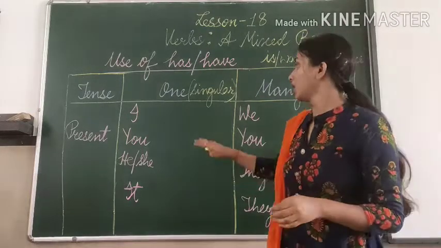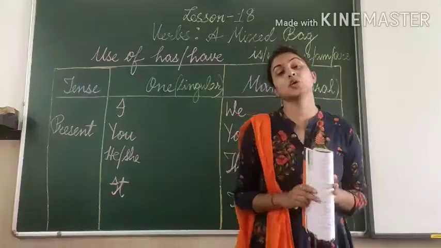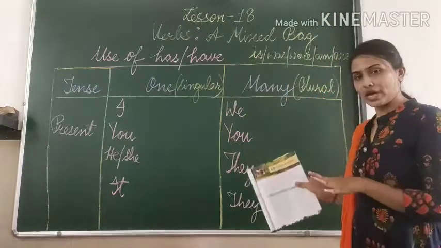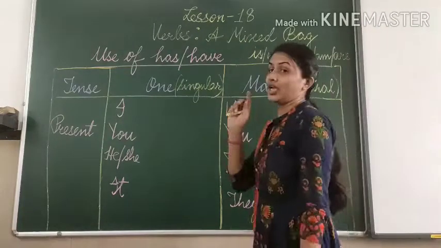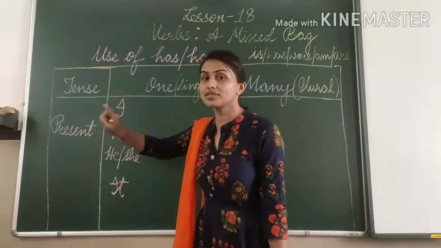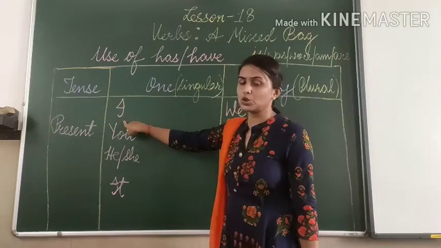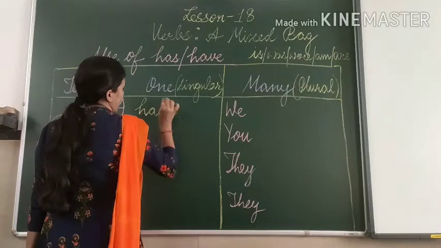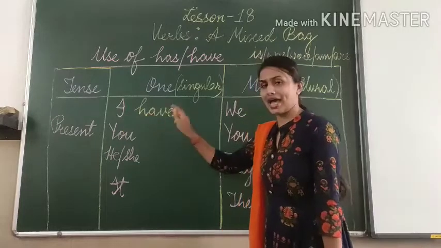Now we will learn the use of has and have. Now we will learn which helping verb we will use with which pronoun. Fine. Here are some of the pronouns, and now we will learn to use has and have. Fine. So if the sentence is in present tense, and the subject is I, then we use have. What we use? Have. With I, we use have. Okay, we don't use has with I. With I, we always use have.